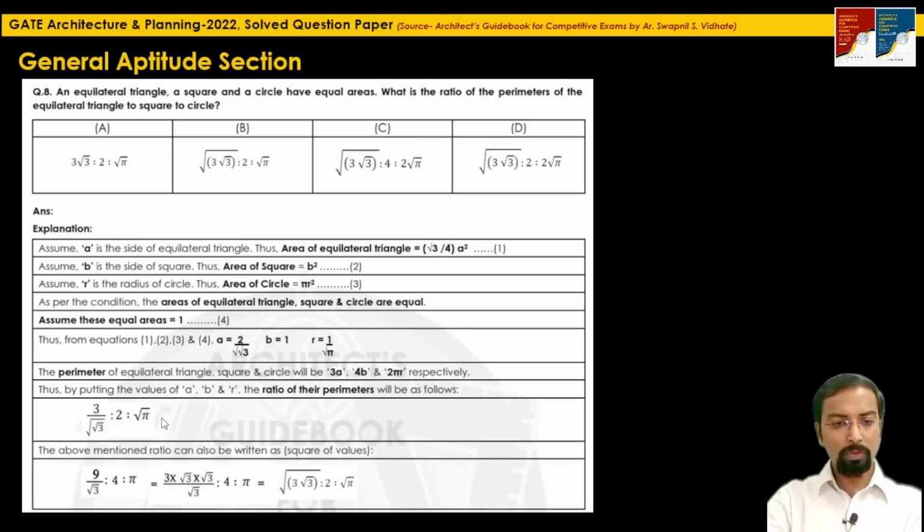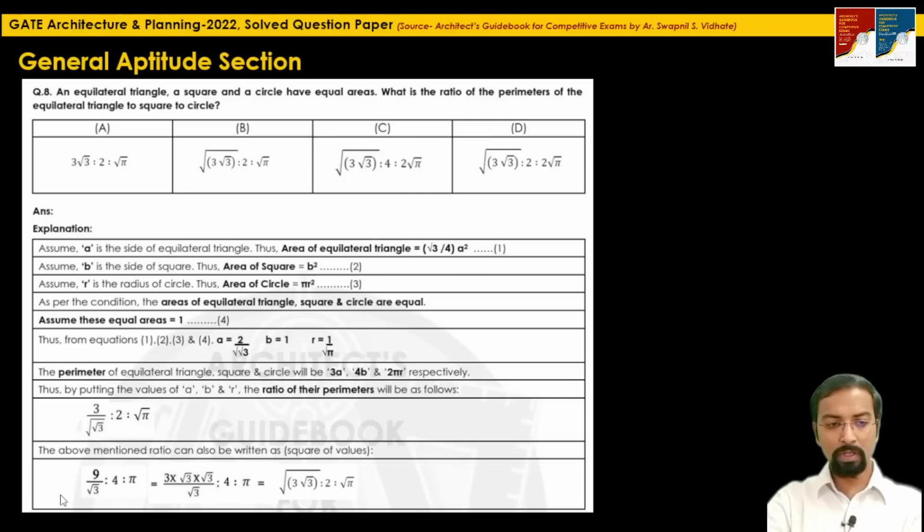Now if you see the options given, there is nothing on the denominator side, right? So we have to convert it so that there is nothing on the denominator side. This ratio can also be written by squaring the values. So here it will be 9 divided by square root 3 is to 4 is to pi, right?